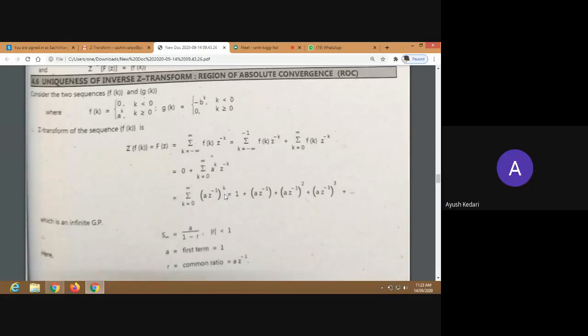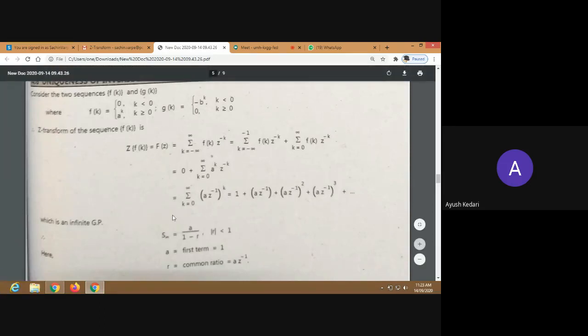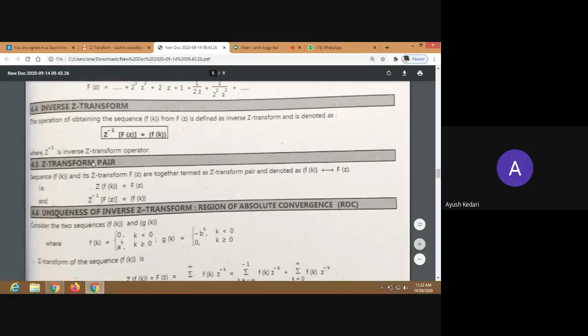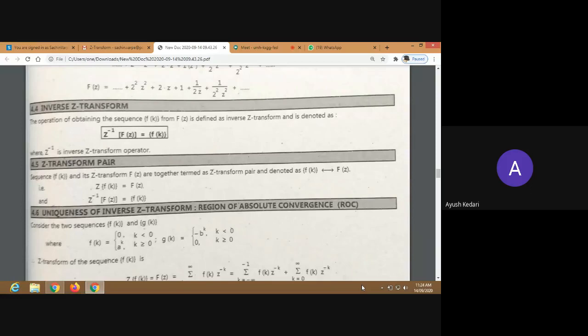Sir, where is the inverse function? We are going to discuss the Z inverse specially later. This is just a definition of the inverse Z transform. If the Z transform of f of k is f of Z, then taking Z to the right hand side, that will be 1 upon Z, that means Z raised to minus 1.